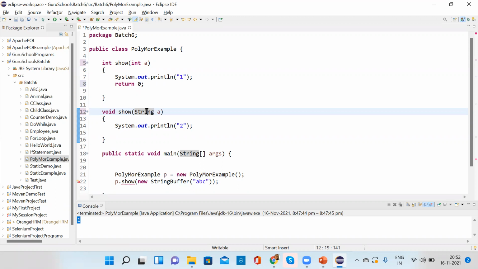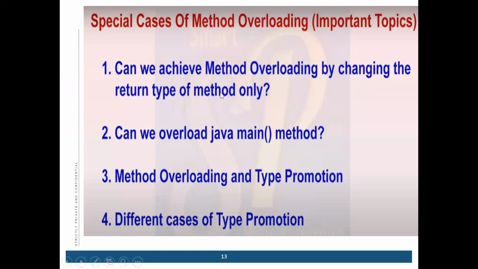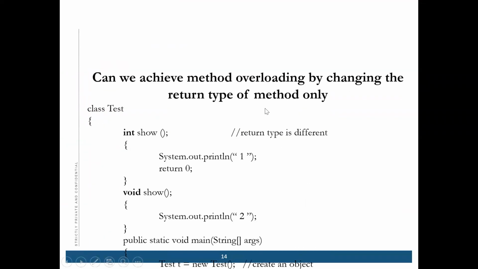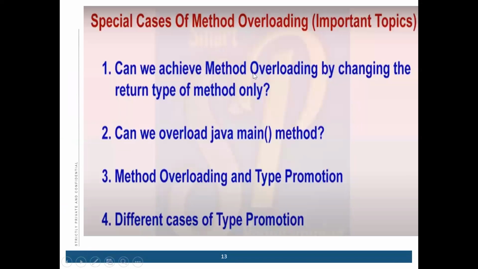The question was, can we achieve method overloading by changing the return type of the method only? The answer is no, we cannot achieve it.